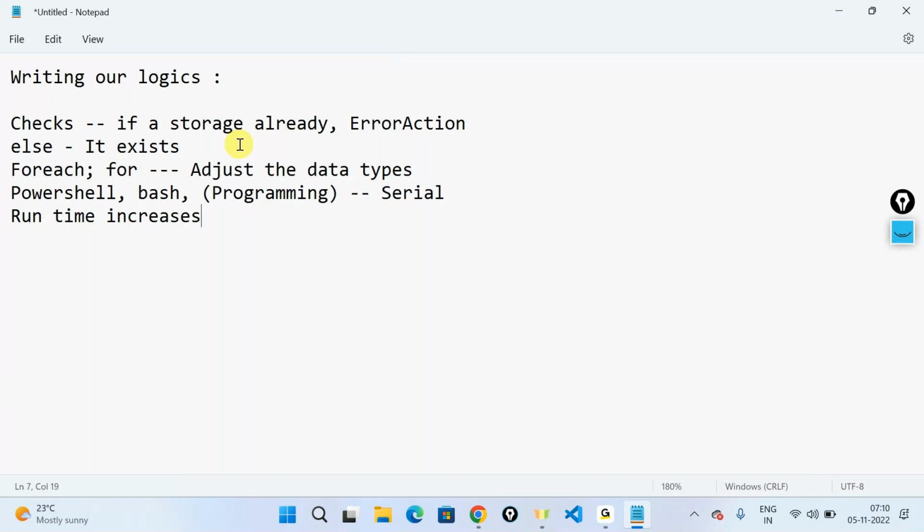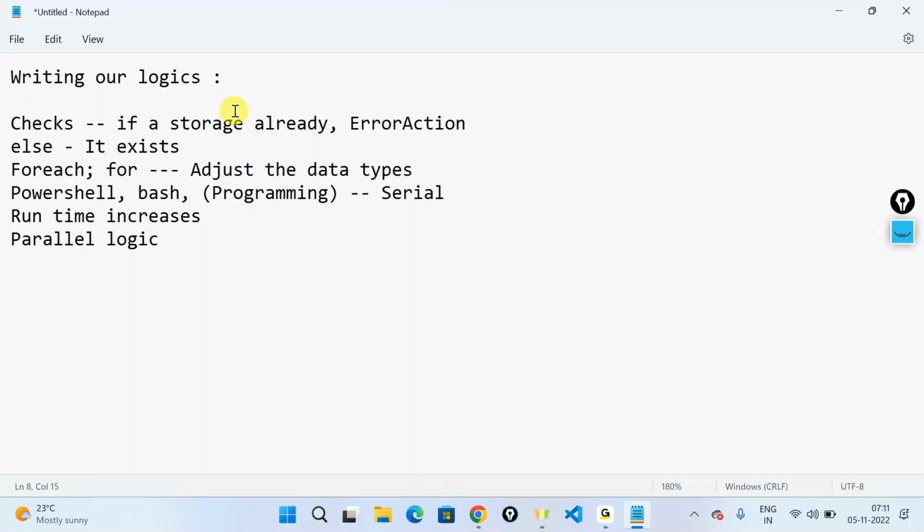Isn't there a parallel way to run this? Yes, there is a parallel way. You can implement something called a parallel logic, but a parallel logic doesn't always really work out. We did try out parallel logics. There are a lot of things, like the machine on which it runs. Parallel logic really depends upon the machine on which you run it. Because when you write that particular parallel logic block, all PowerShell does is open up multiple threads, multiple processes of PowerShell in your system, and then try to execute all those things.